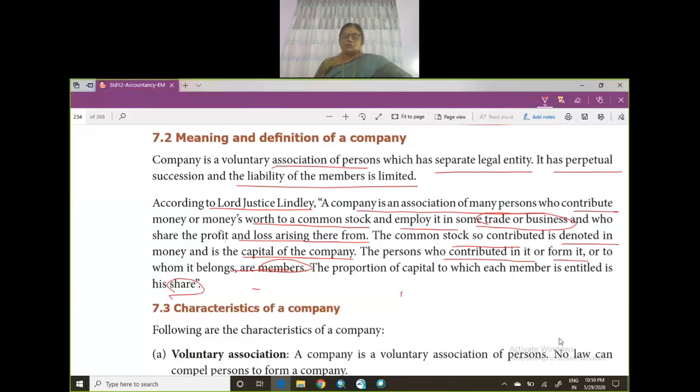Right. So the company is a voluntary association of persons. It has a separate legal entity. That means the company is different, the proprietor is different. It has a perpetual succession. That means it is not formed for a short term. The company is formed keeping in mind the long term goals. The liability of the member is limited to the extent of the number of shares purchased by the member. Suppose I have applied for 10,000 shares, and they have allotted 10,000 shares. The value of the share is 10 rupees. So I am liable only to the extent of money that I have invested in the company.